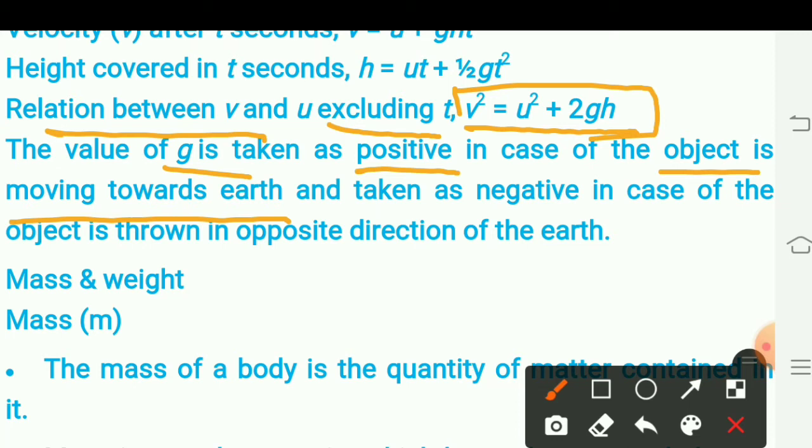When the motion of the object is in the downward direction towards the earth, then the value of g is positive, and when the object is moving in the upward direction, that is opposite to the earth or away from the earth, then the value of g is taken as negative.